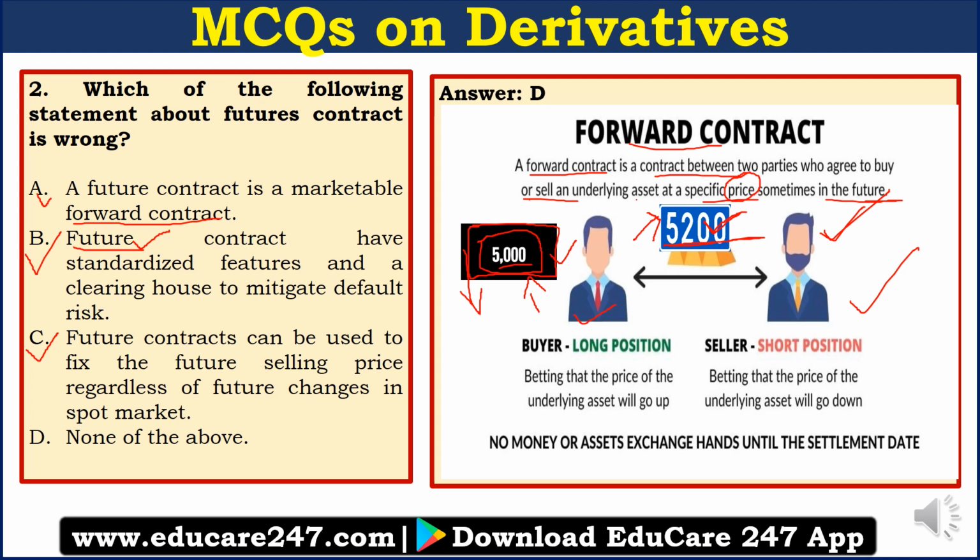Now imagine the same kind of contract happening on a standardized stock exchange where the people are not actually interested in getting the physical delivery of the gold, but they are just interested in making a profit out of the fluctuating price of commodities. So that is what futures is all about. Now you've understood forward contracts. So in the next question, we will look at futures contracts in detail.